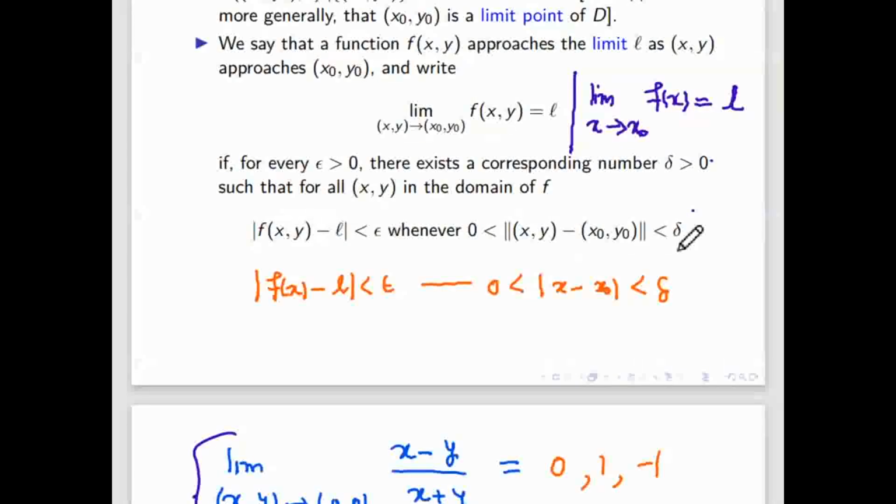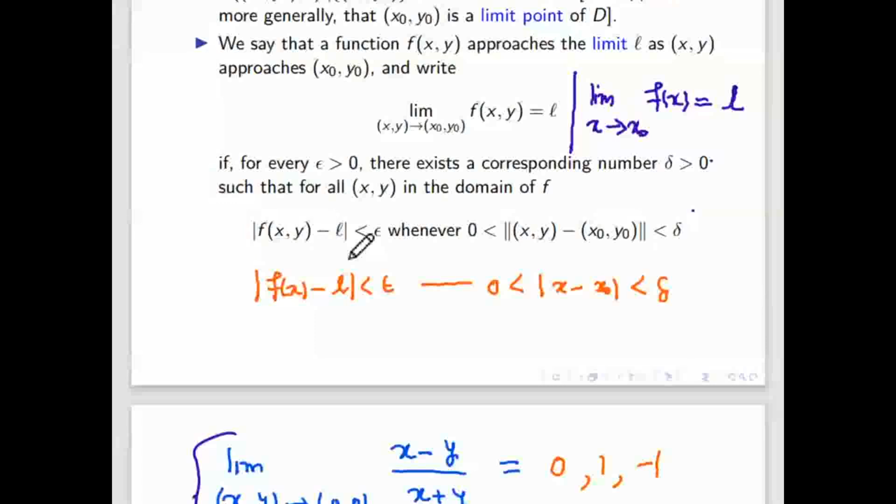Here for f of x y minus L we do not use the norm, we will use mod. So it is clear: if you are in R, the real numbers, how will you find the distance? You will use mod. If it is R2, R3, three dimensions, four dimensions, then you will use the norm. So f of x y will take some value, it is a real number. L is also a real number. So that's why it is mod.